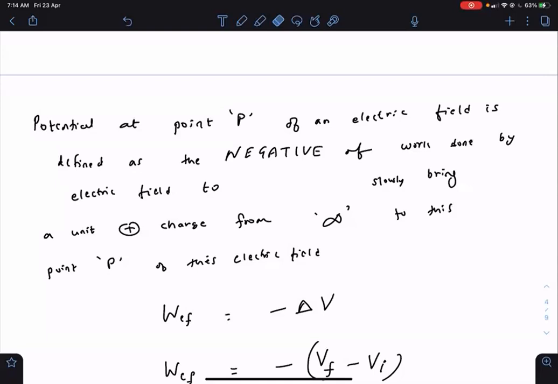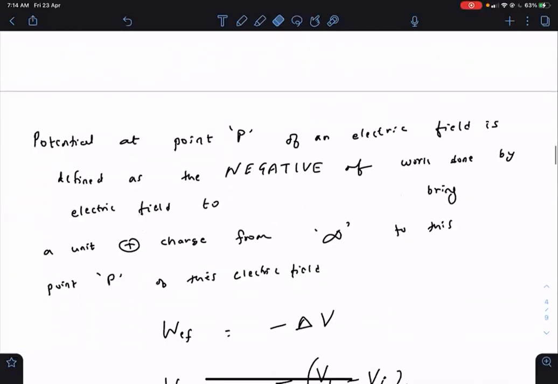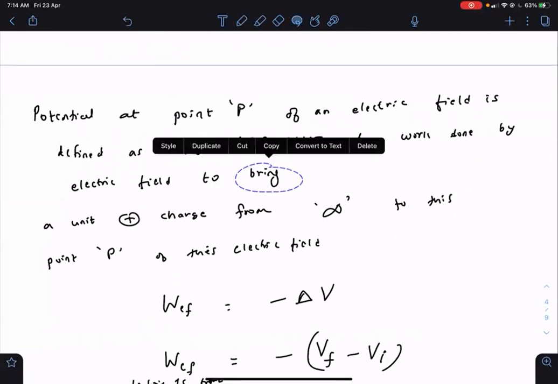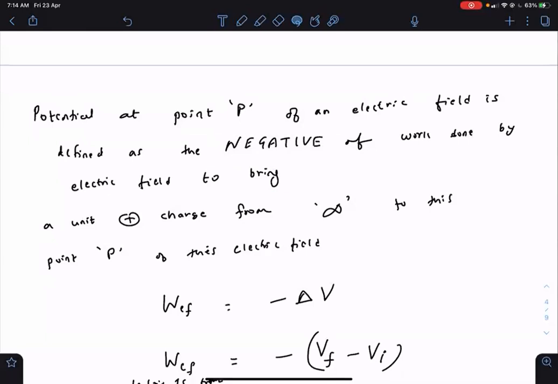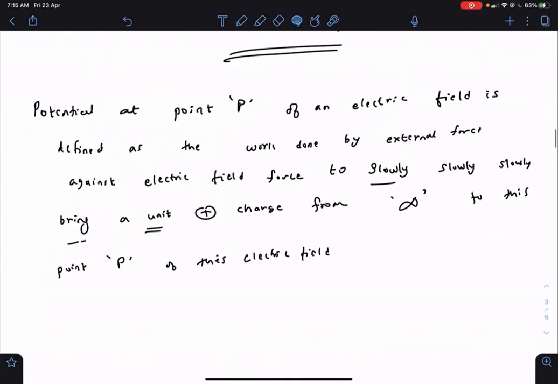Sir, another point also: you told the work should be done against the direction of electric field for a positive charge, no, sir. So even that is a difference, no, sir. Like you are saying the difference, we can add another difference: work should be done against the direction of electric field.